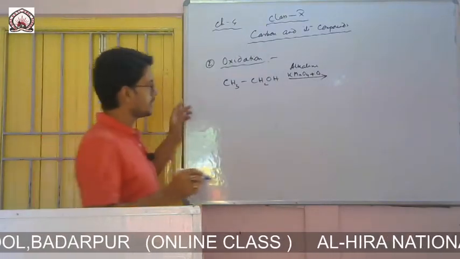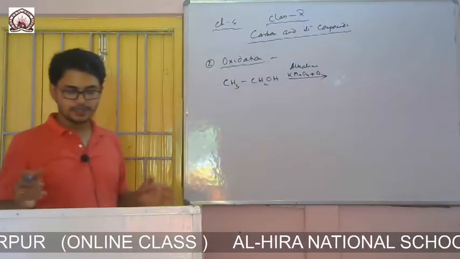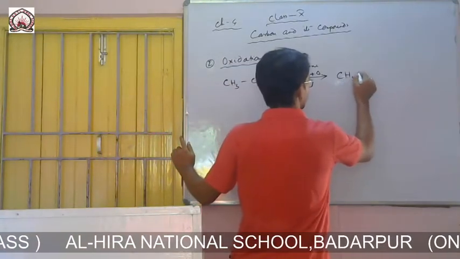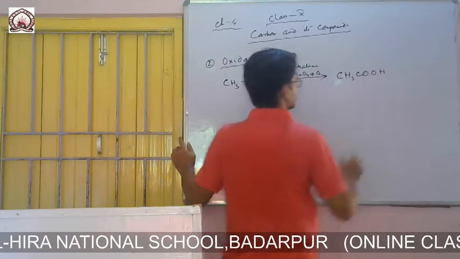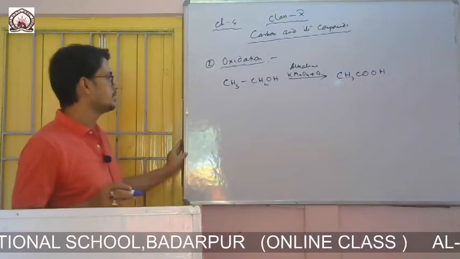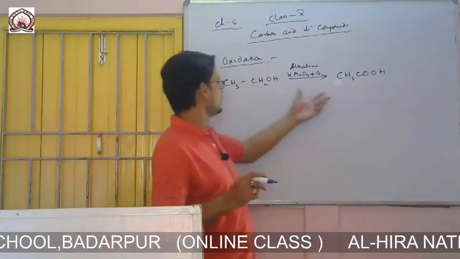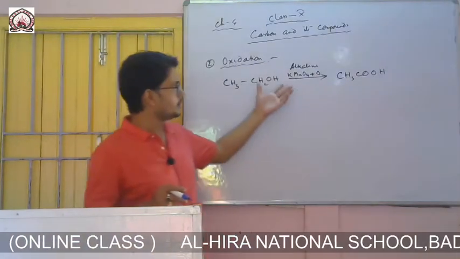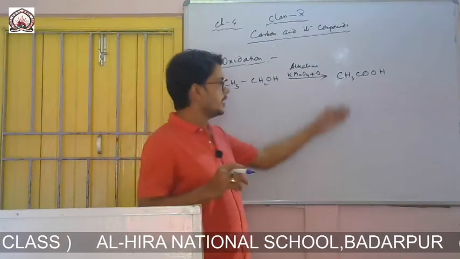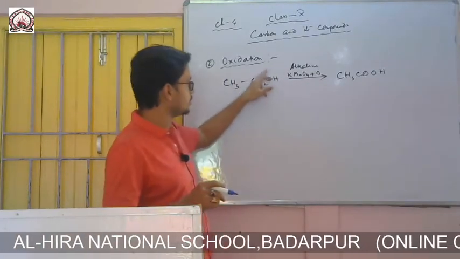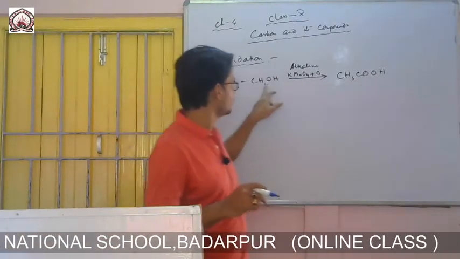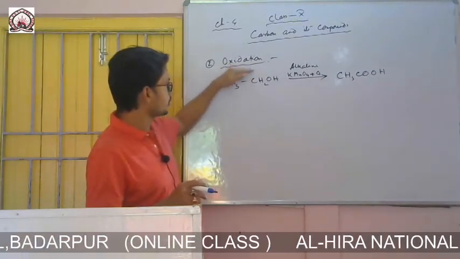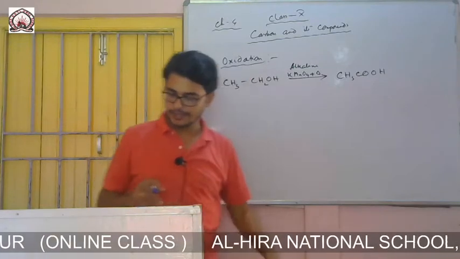When oxygen is added, it forms CH3COOH, that means ethanoic acid. So ethanol becomes ethanoic acid in presence of alkaline KMnO4. Here oxygen is added: you see here 1 oxygen, here 2 oxygen. So this is addition of oxygen, and that's why it is called a reaction of oxidation. So this is the oxidation property.